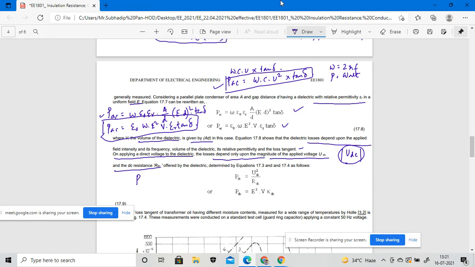The power in case of DC is U_DC² divided by R_DC. So P_DC equals E² V K_DC, where E is the uniform field and K is the conductivity, right? So this equation is also very important.